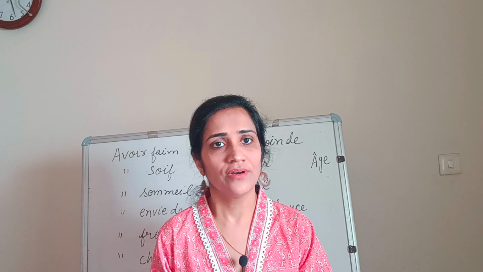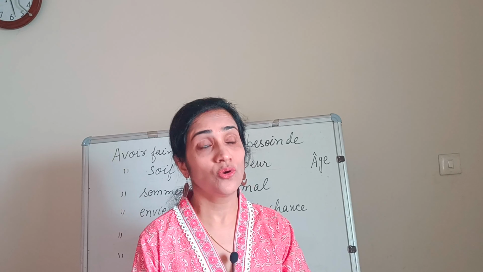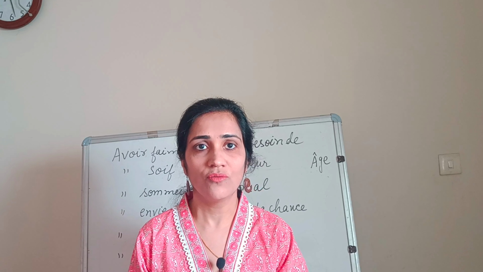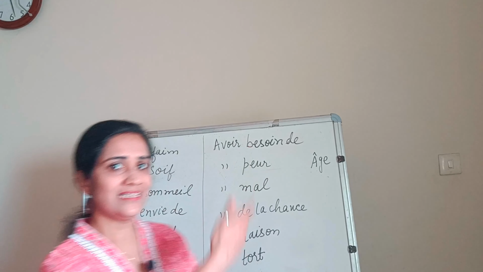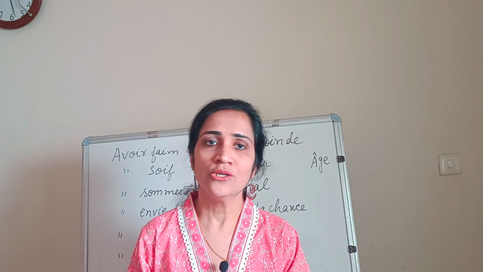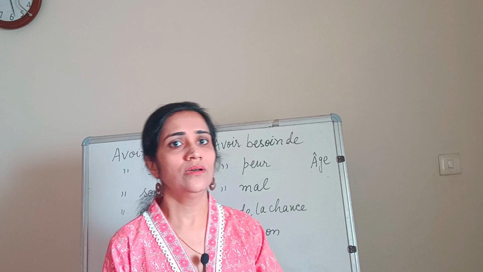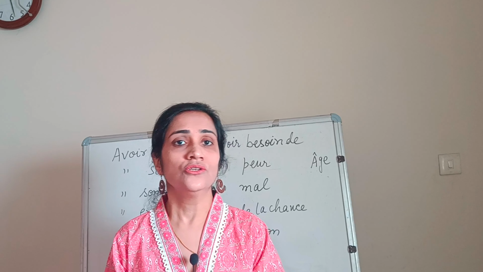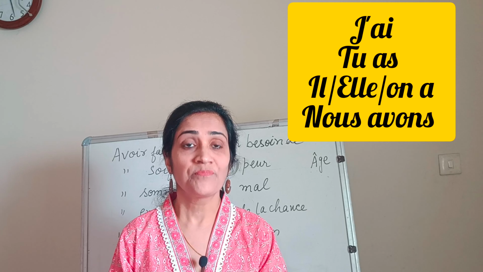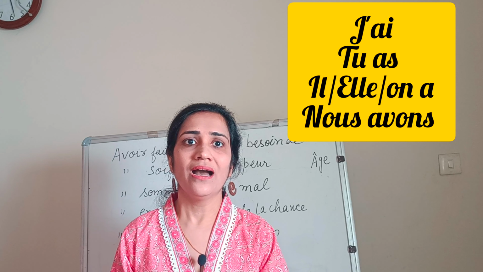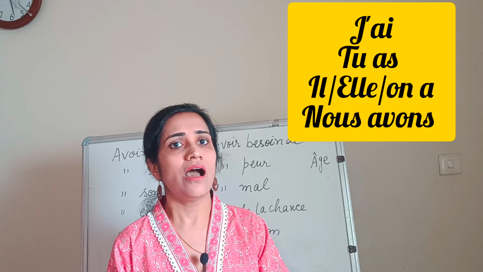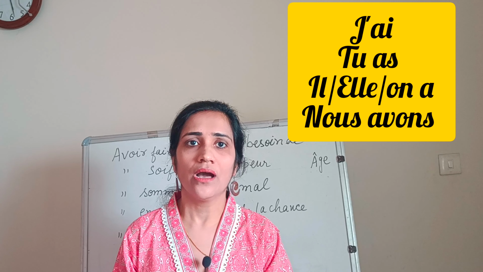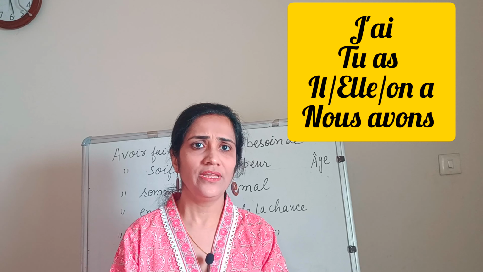Before moving further, just have a quick look over the conjugation of avoir, as without the conjugation of this verb, these expressions are meaningless. So how it goes: j'ai, I have; tu as, you have; il a, he has; elle a, she has; on a, somebody has, or we have, they have.